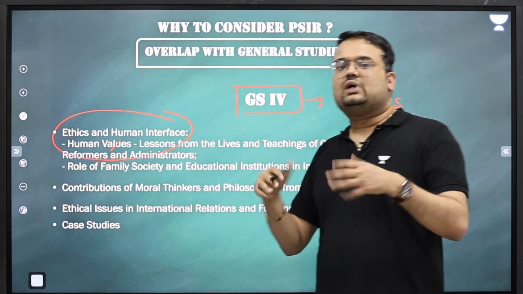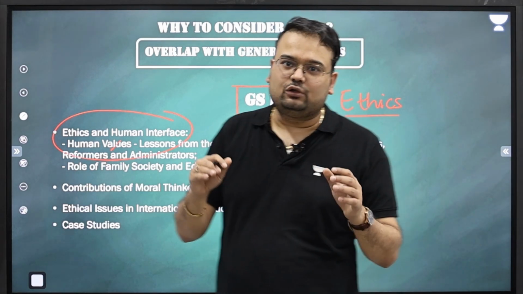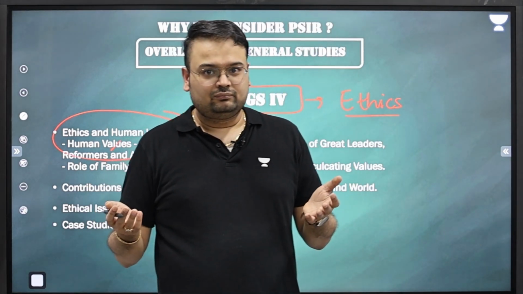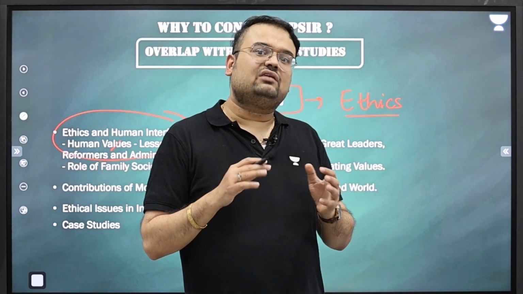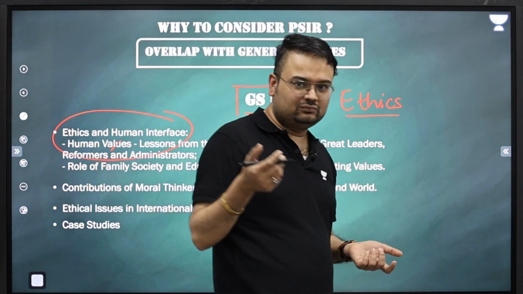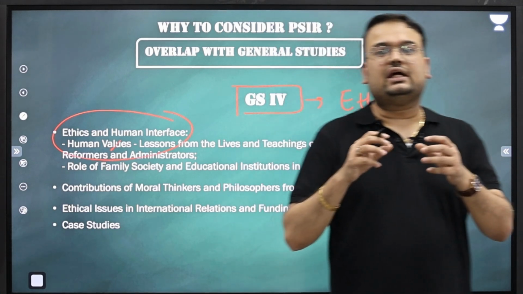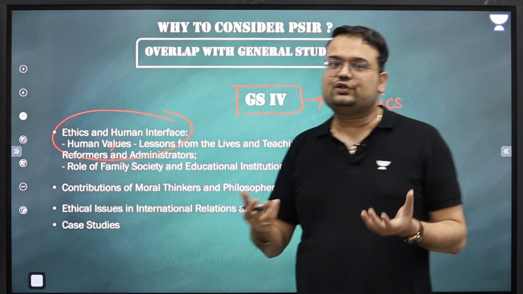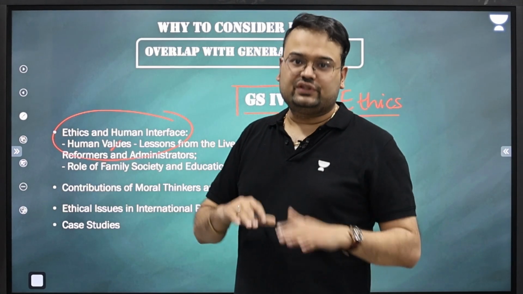Right now you may think equality means equality, that no one is getting discriminated. But when we study PSIR, we understand different types of equality, different views with respect to equality. We understand the rationale and idea behind affirmative action and reservation. What can be the different types of reservation?